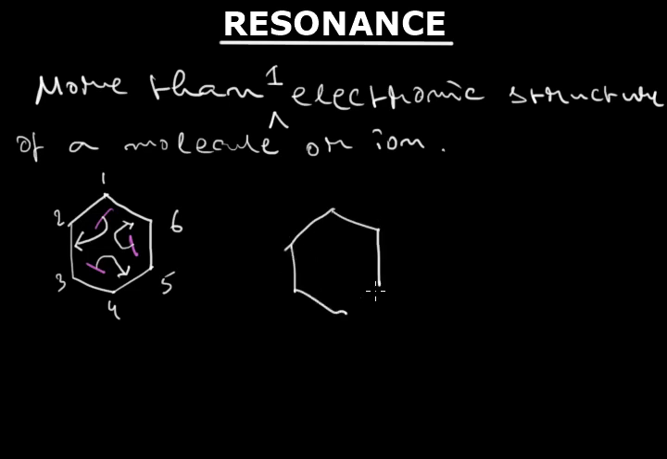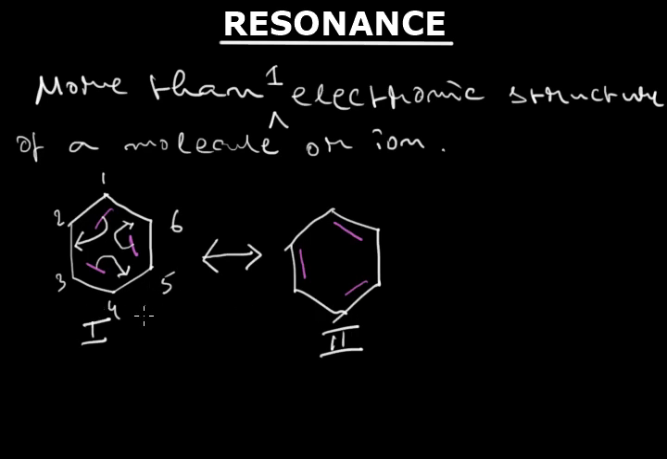It is like that, where between carbon 1 and 2 no double bond is present, but a new double bond is formed between carbon 2 and 3. Between carbon 4 and 5 a double bond is formed, and between 6 and 1 an extra double bond is formed. So, two different electronic structures of benzene are possible. One is denoted by 1 and the other is denoted by 2.